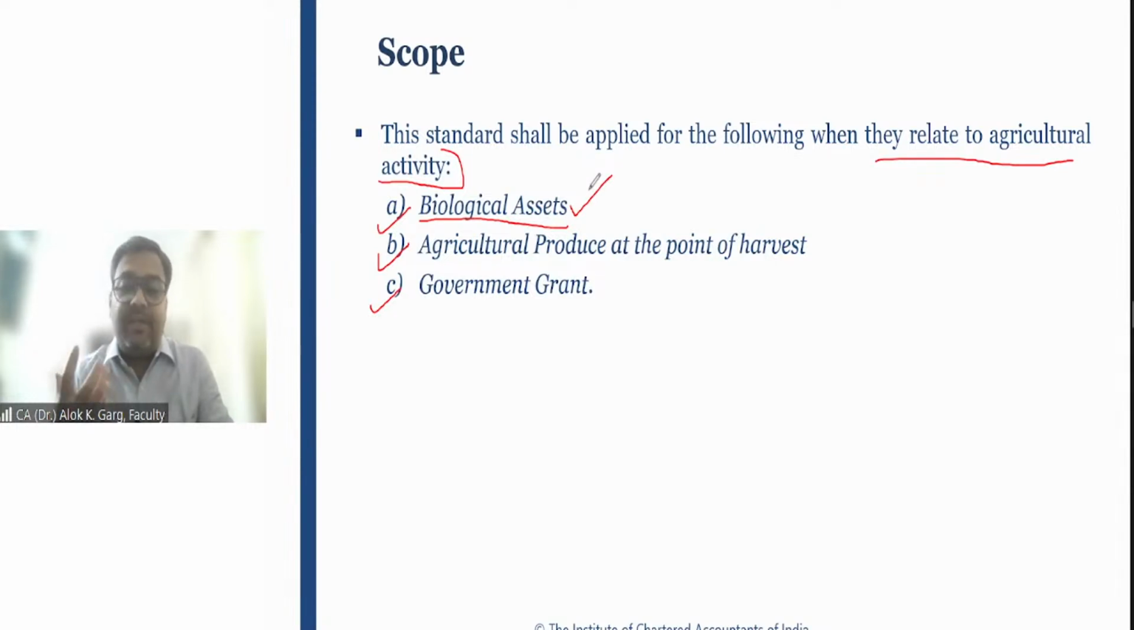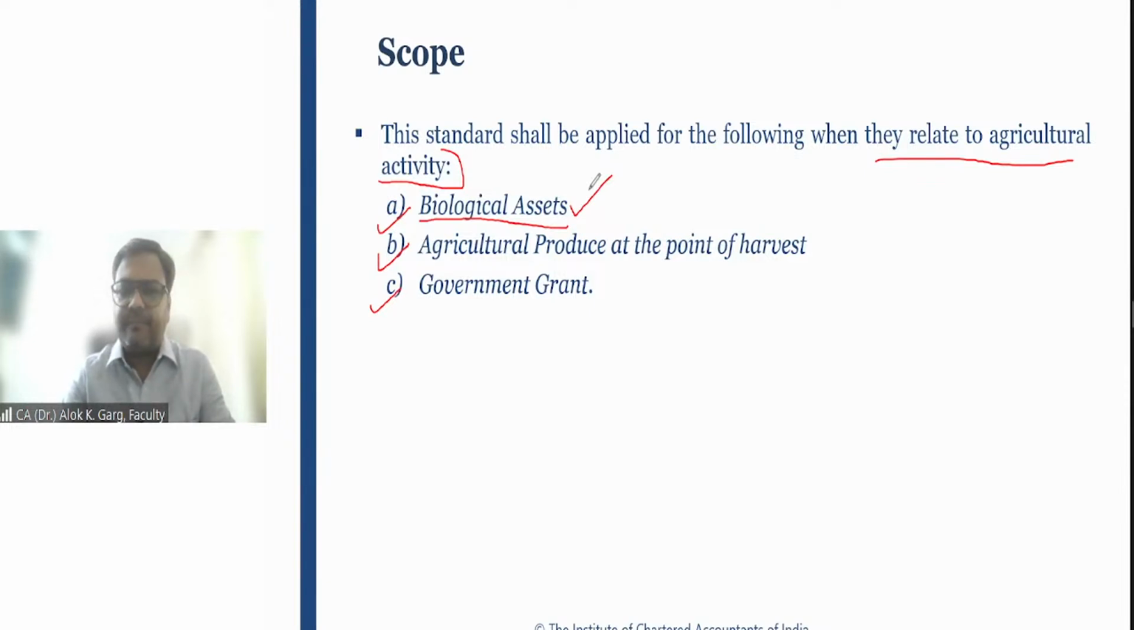So the event management company, which is maintaining these animals, which has acquired the horse, mare, these animals are not related to agricultural activity, right? The event management company has purchased these animals for the purpose of commercial activity, right? So they provide these horse or mare in the weddings for the groom, and they are charging 10,000 rupees, 15,000 rupees, 50,000 rupees for a single event, right? So it is not related to agricultural activity, and hence this event management company will not do Ind AS 41 accounting.